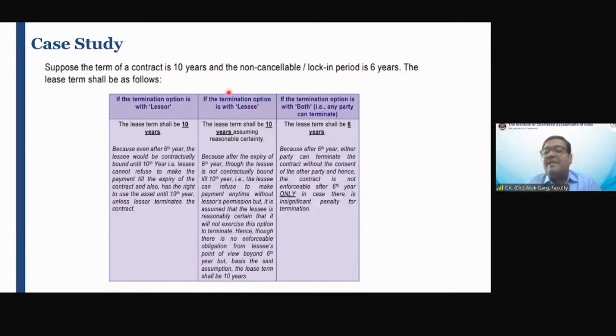If termination option is with lessee, then reasonably certain period we will assess. Then 10 years, if there is a reasonable certainty not to exercise the termination option. 6 years, if there is a reasonable certainty that yes, he is going to avail the termination option, right? So it depends. If both the parties have a right to cancel, right to terminate, then only 6 years, because after 6 years, either party can terminate the contract without taking the consent of the other party, and hence the contract is not enforceable after 6 years, only in case there is an insignificant penalty for termination, right?